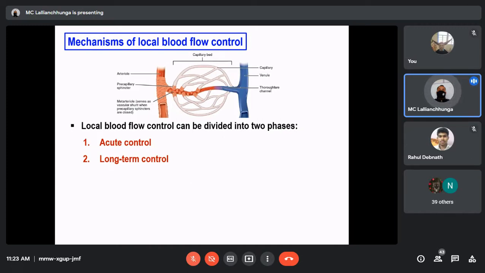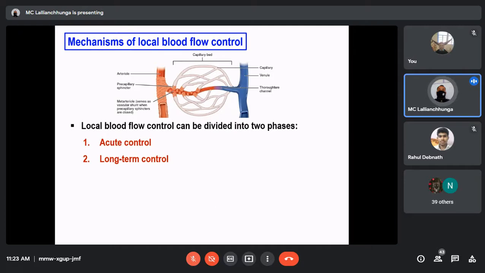But when the metabolic activity of the organ is low, in that condition, the blood supply is also decreased. Our main point is that every organ receives more or less a minimal level of blood volume, which is just sufficient for its function, let's say metabolism, etc. So next is the mechanism of local blood flow control.